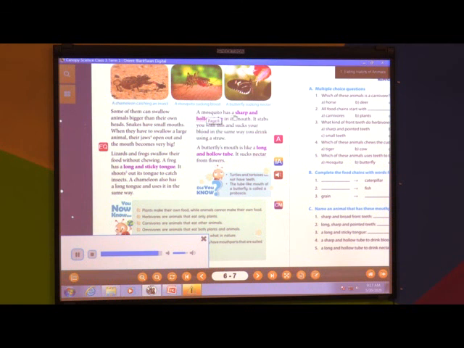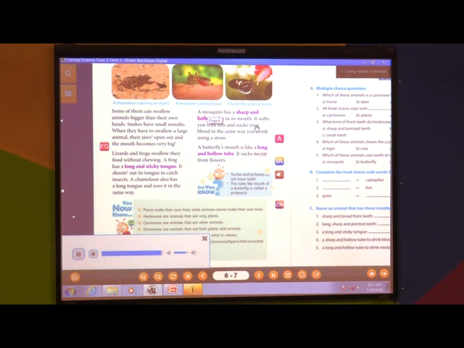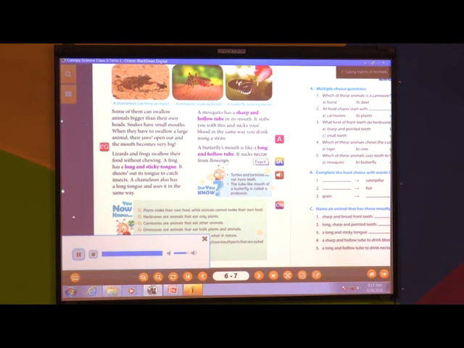A mosquito has a sharp and hollow tube in its mouth. It stabs you with this and sucks your blood in the same way you drink using a straw. A butterfly's mouth is like a long and hollow tube. It sucks nectar from flowers.